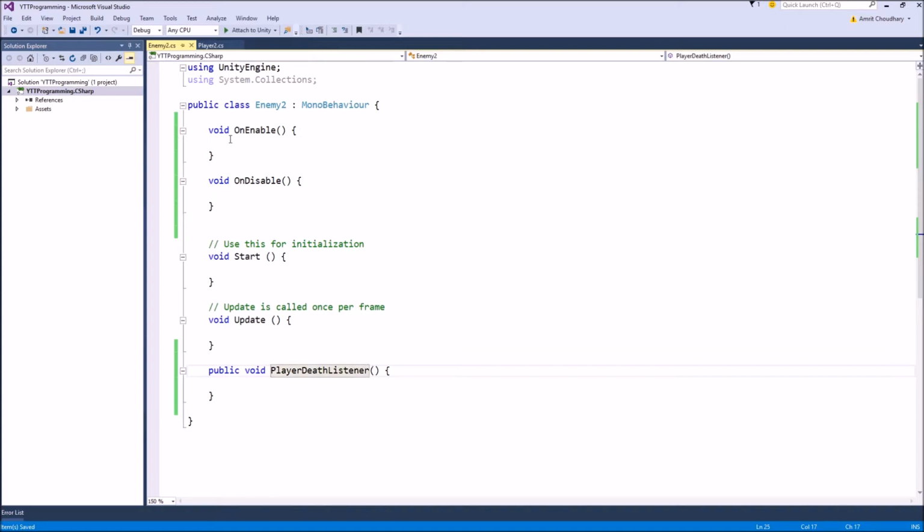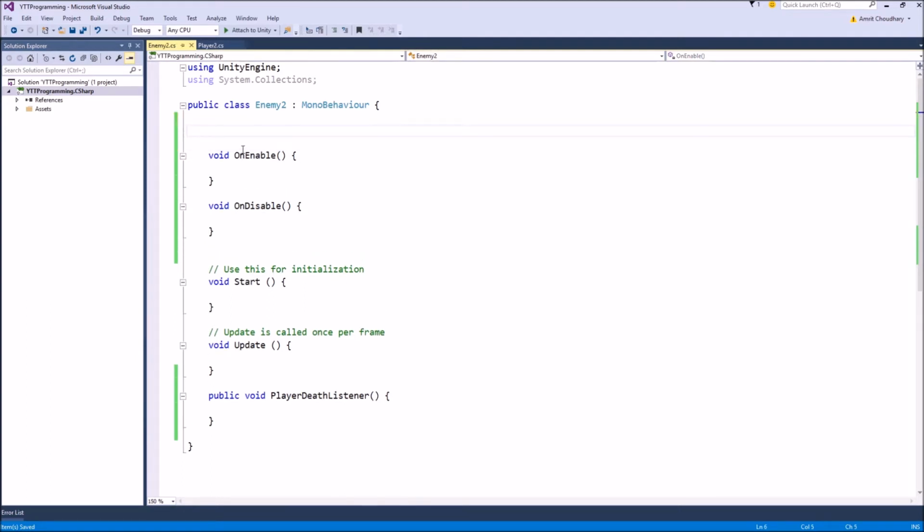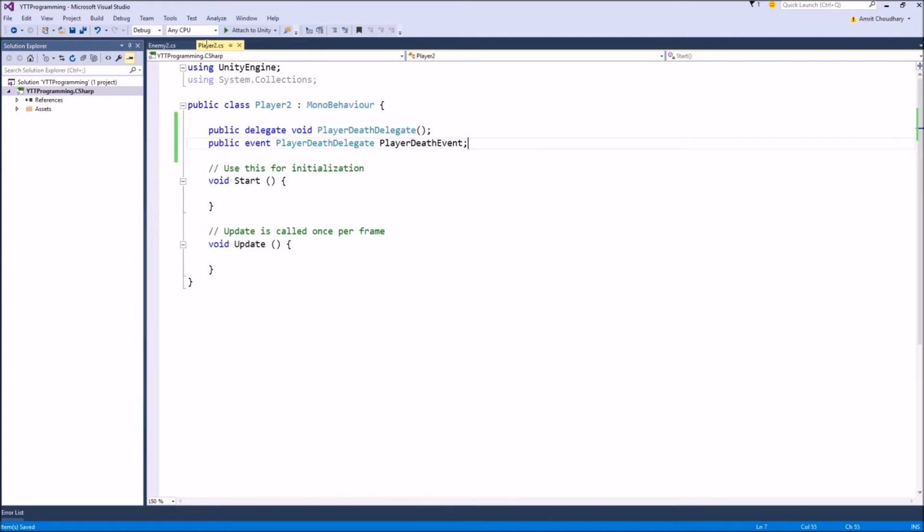And the way we subscribe is that we either take the reference of the player so that we get a reference to this event, or we can just make this event a static variable so that we can always subscribe to that event without having a reference of the player.